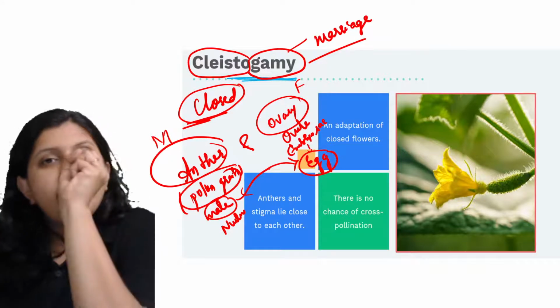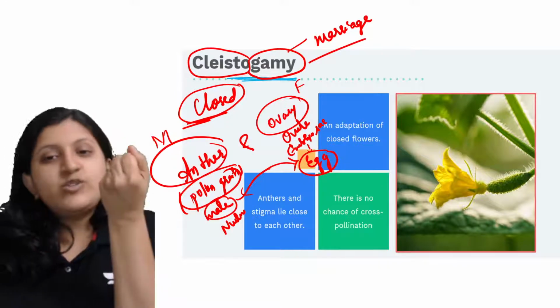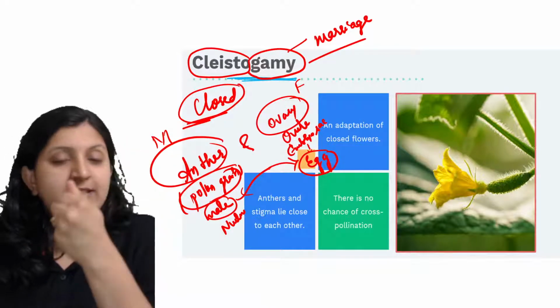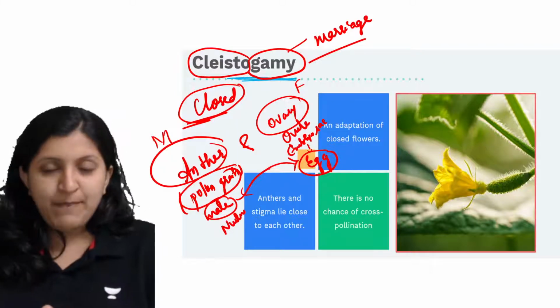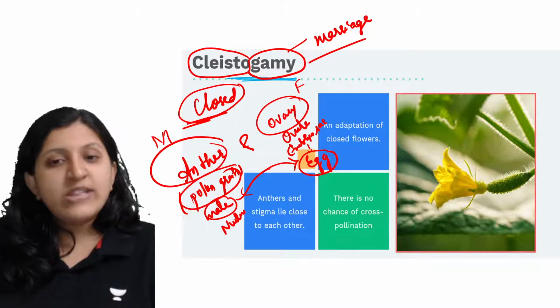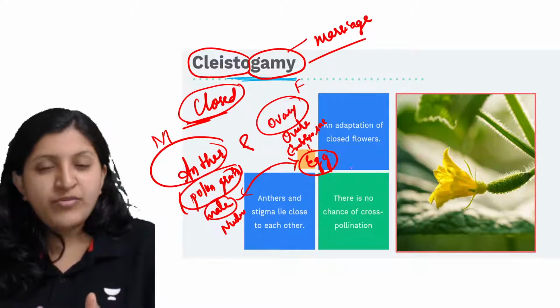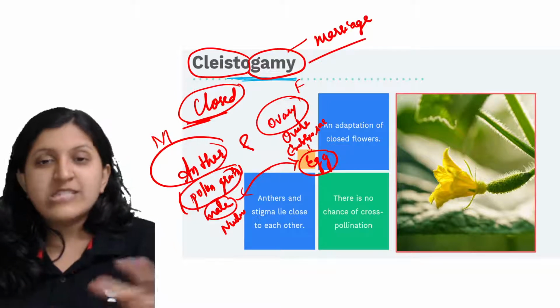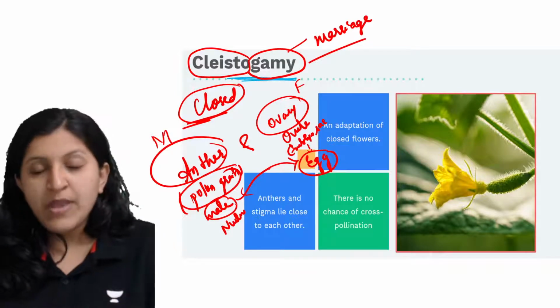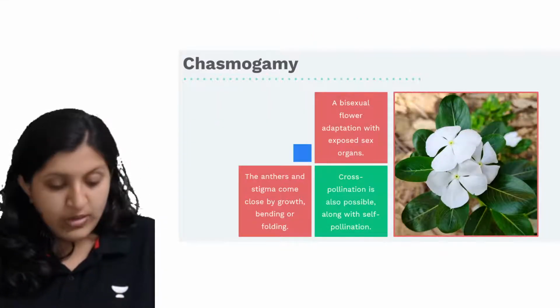Whatever pollen grains are released have no space to escape and go elsewhere, so the pollen grain reaches the stigma of this particular flower, and we can say that pollination has occurred. Next comes fertilization, but before that we will see the different concepts as well.